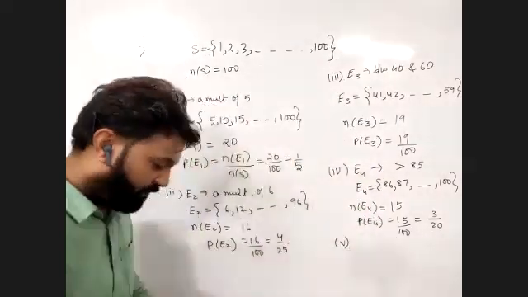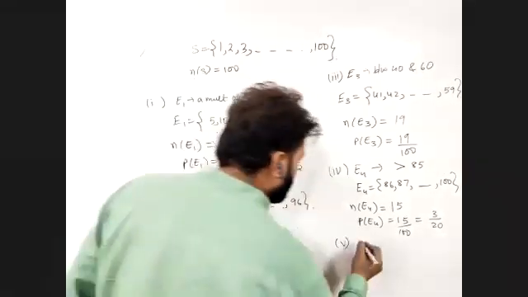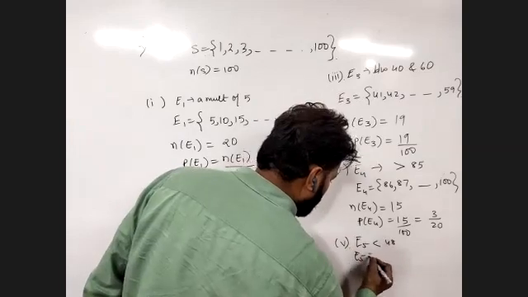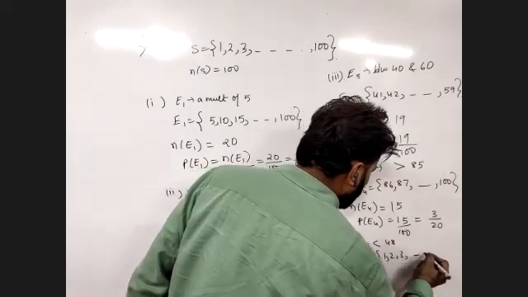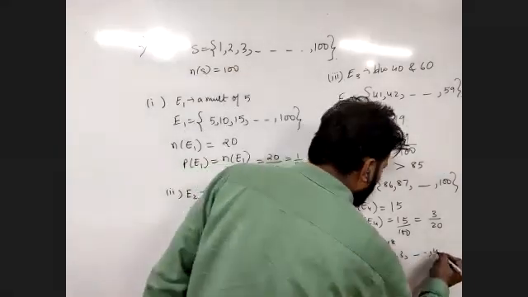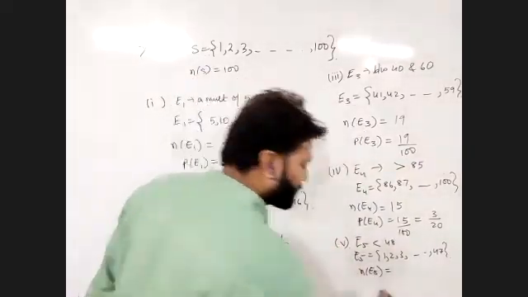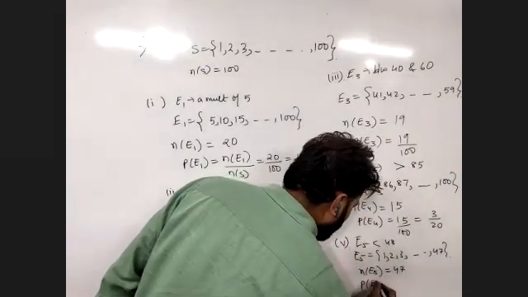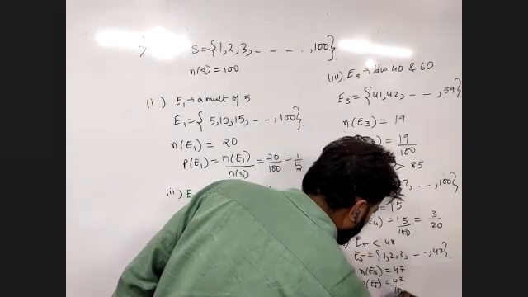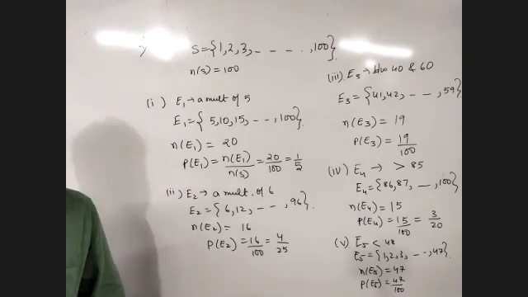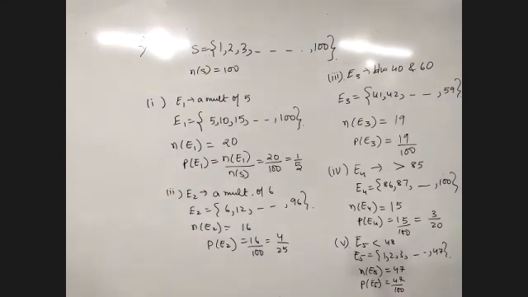Now the last part, fifth part: less than 48. Less than 48. So what will be the numbers? 1, 2, 3, and so on till 47. How many numbers? 47. So P(E5) will be equal to 47 upon 48. We get questions like this in the board exams. It carries 4 marks. If this question were in the exam, minimum 4 marks.